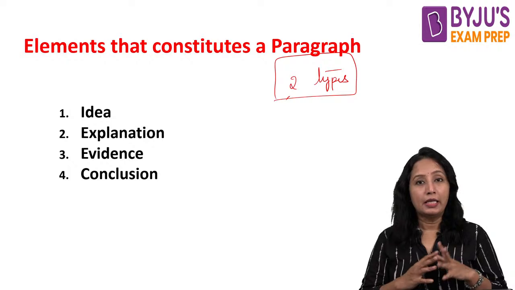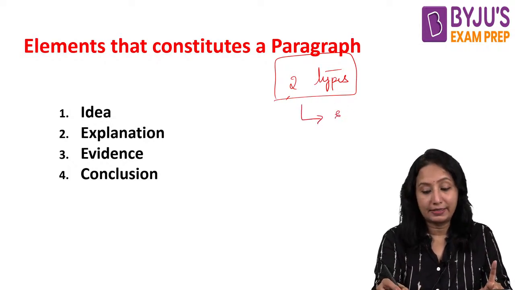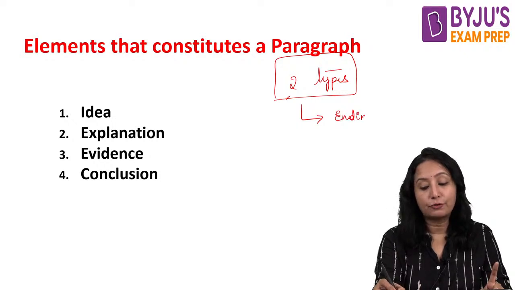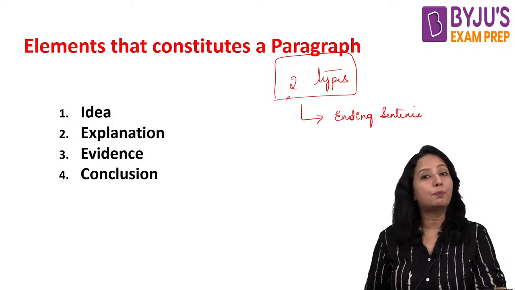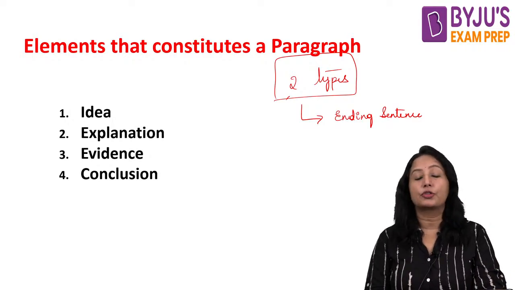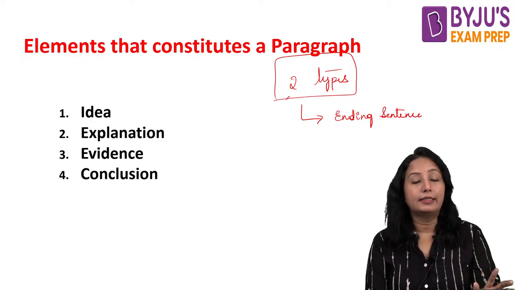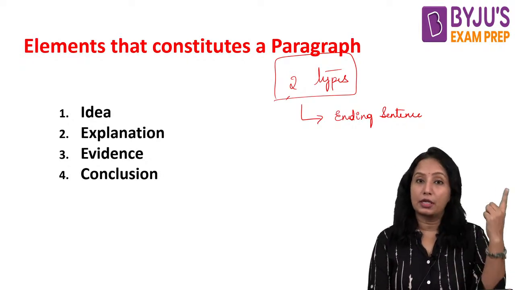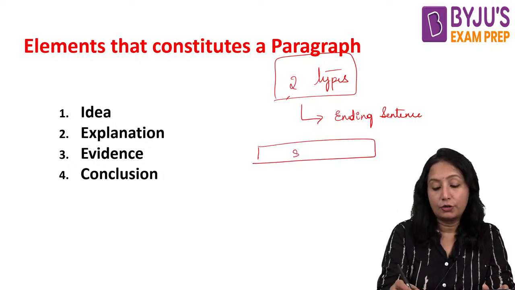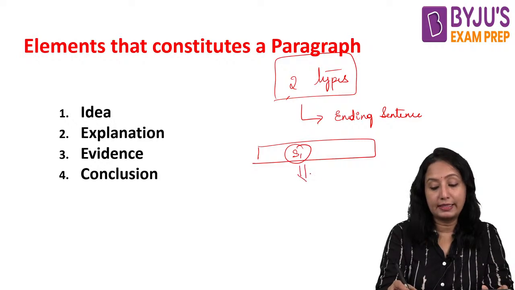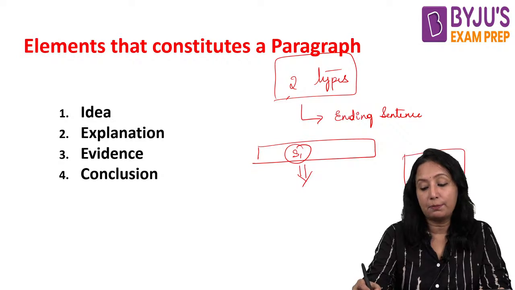Now in one question type you have to end the passage. That means you have to look for the ending sentence. That is very important. You need to pick the correct conclusion or the ending sentence. In the other type of question that was asked last year, they would be giving one sentence, and you have to locate it in the right position in between the paragraphs.